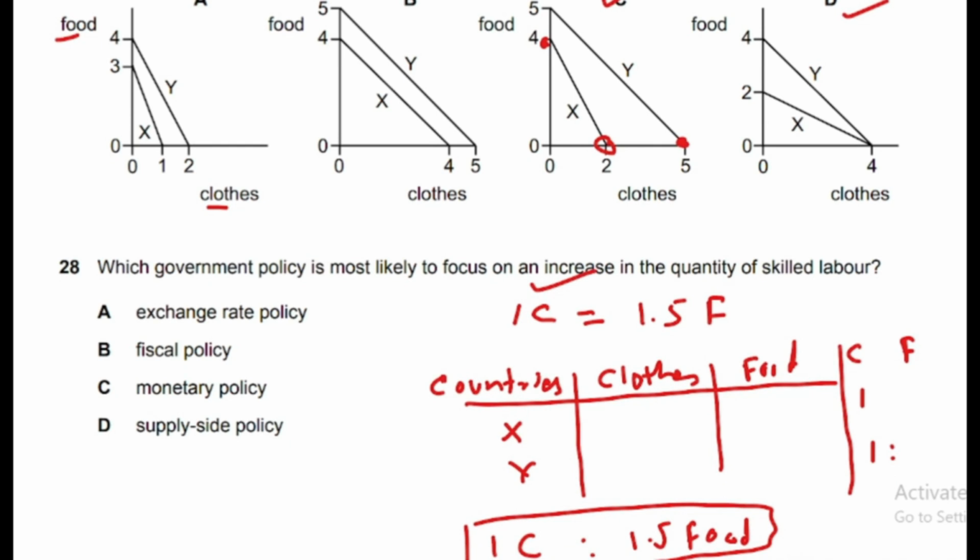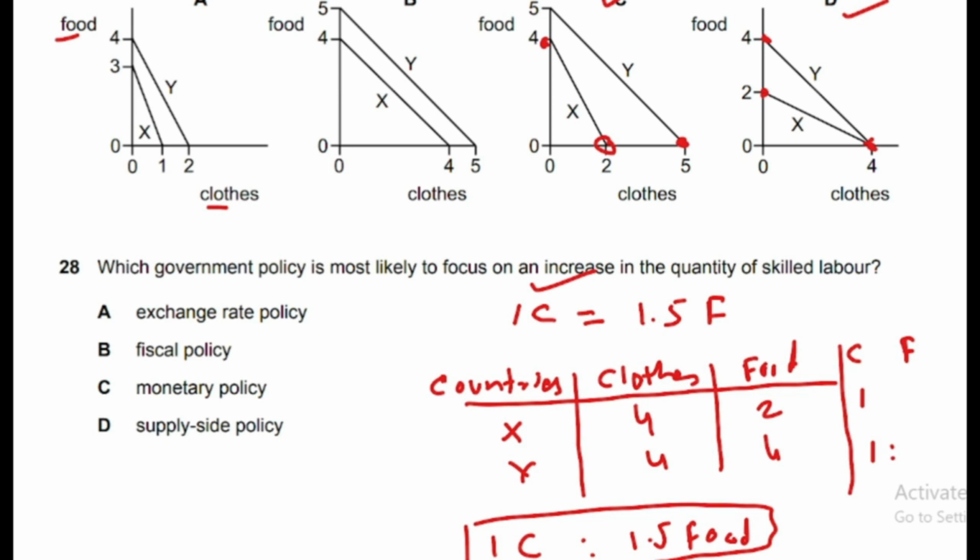So again, I have to construct the table. Country X produces 4 units of clothes and 2 units of food. So 4 and 2, this is the PPC of X, and 4 units of food and 4 units of clothing for country Y. So this is the production possibility of this.